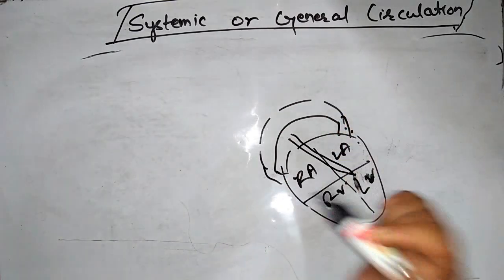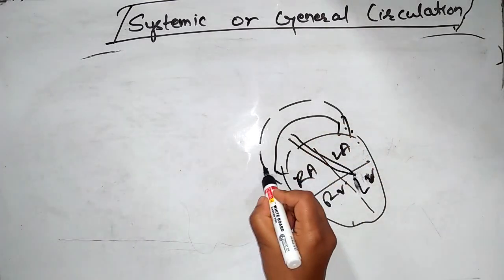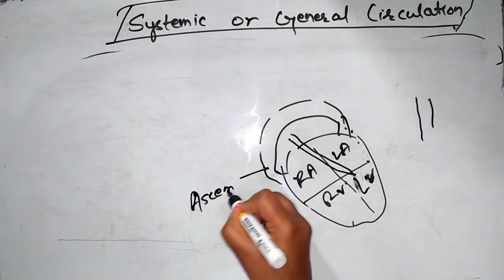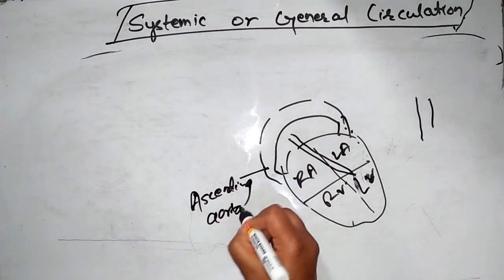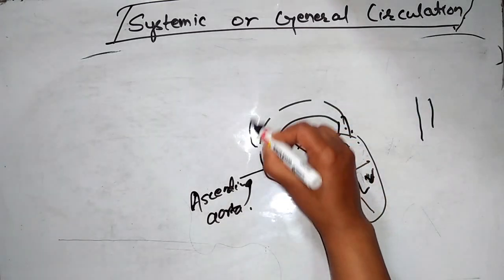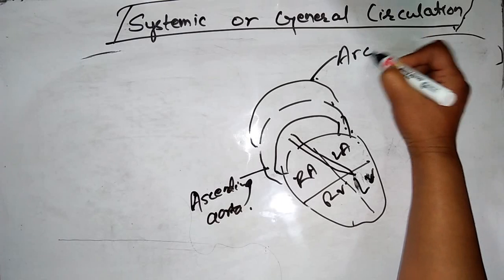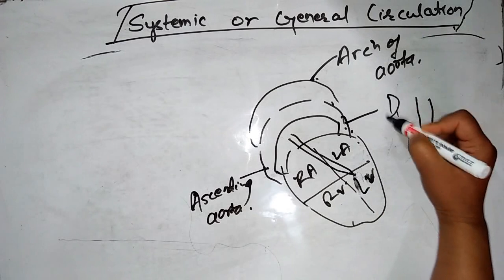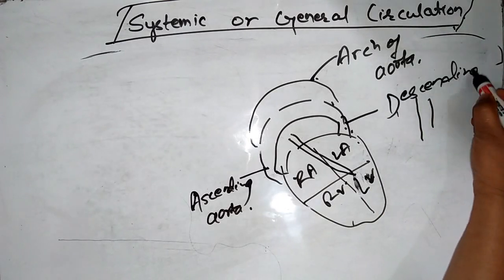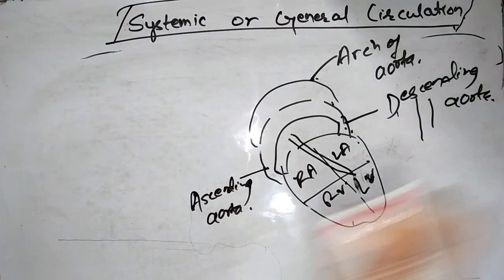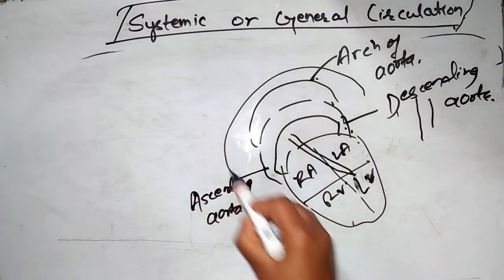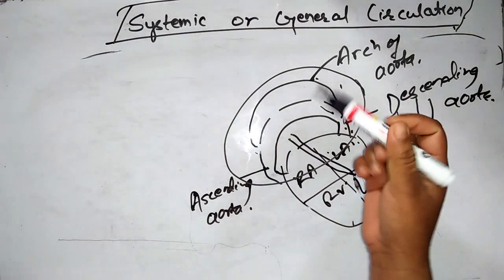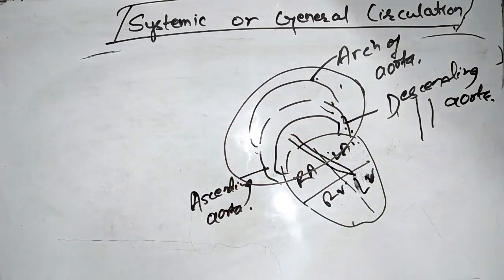Firstly, let us look at the diagram of the aorta. The aorta has 3 parts: the ascending aorta, the upward-going part, then this portion, which is known as the arc of aorta, and this portion, which is known as the descending aorta. So the aorta has the ascending aorta, arc of aorta, and descending aorta. Now let's go through its branches.